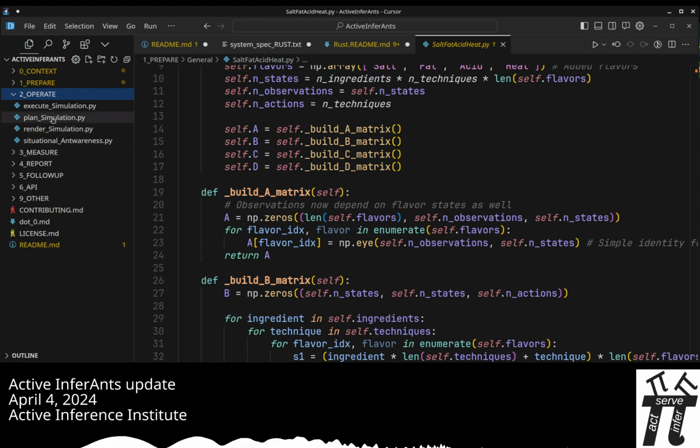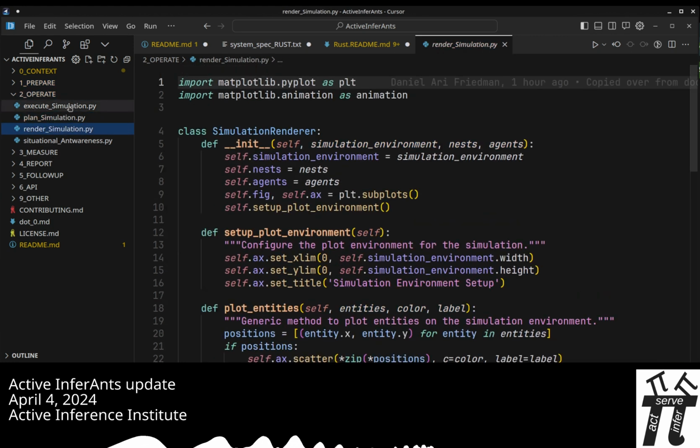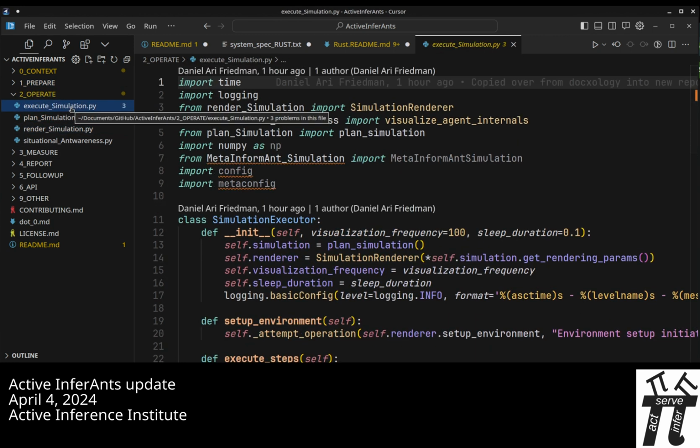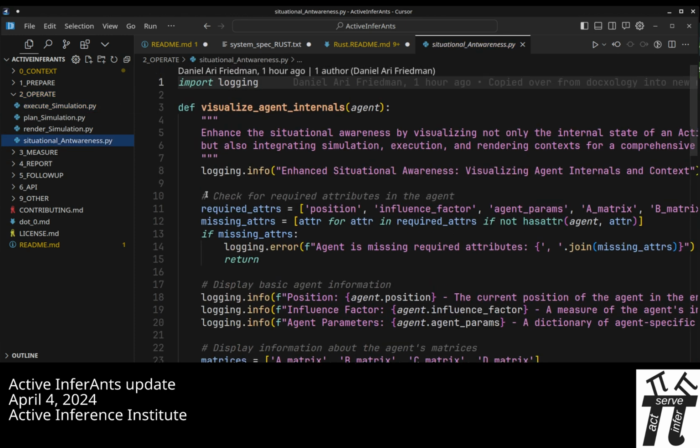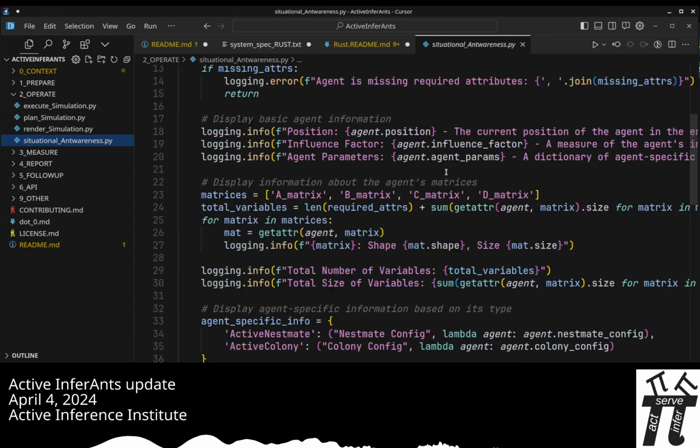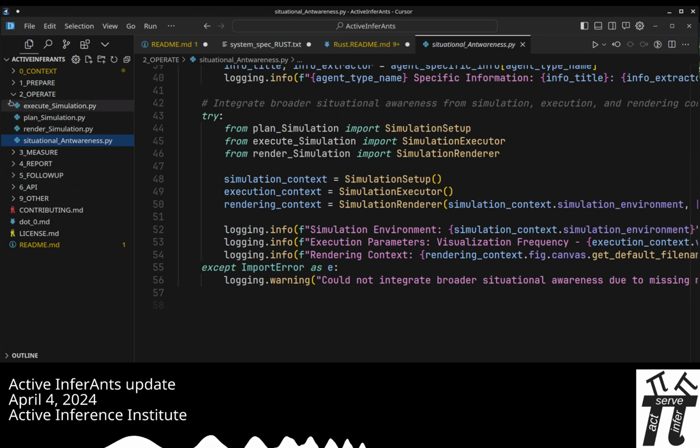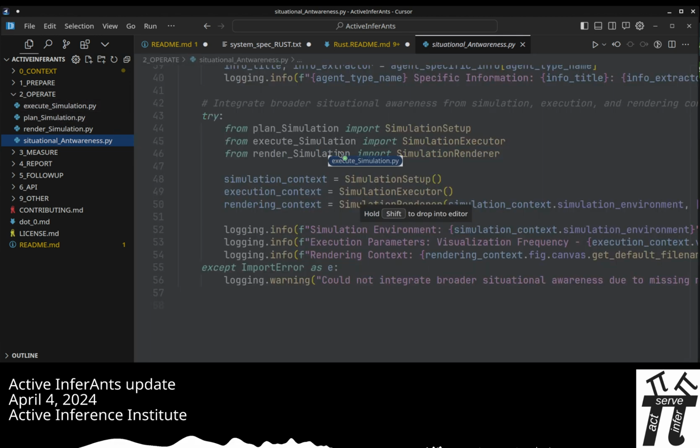Operate has a plan, render, and execute 3-step process with a situational awareness observer role that actually plans out, and then executes computationally the simulation.